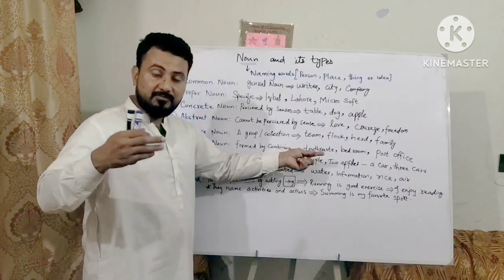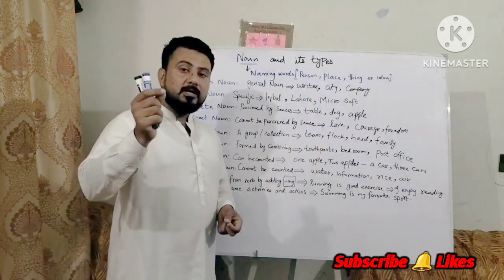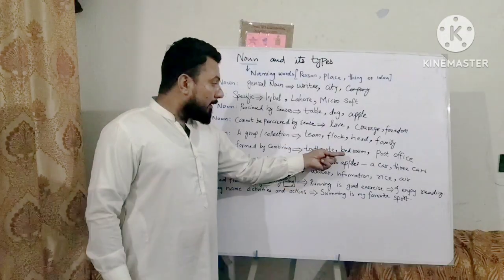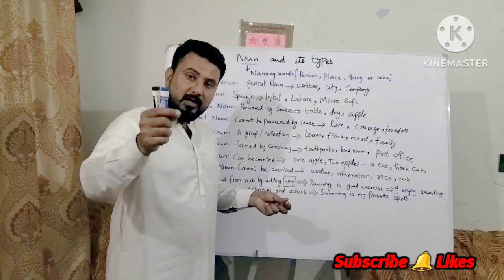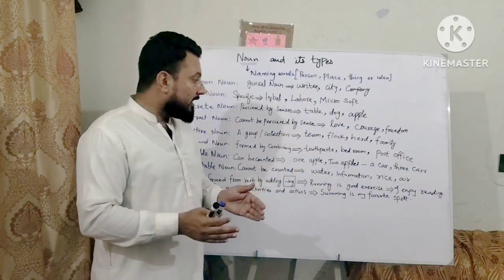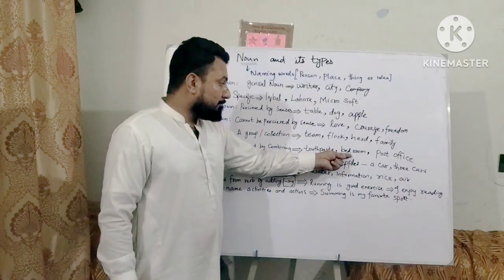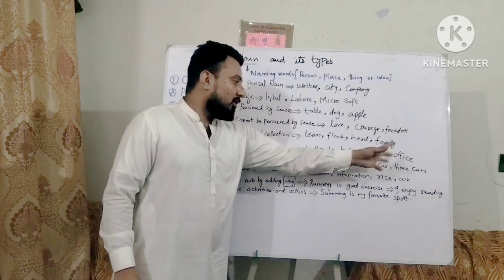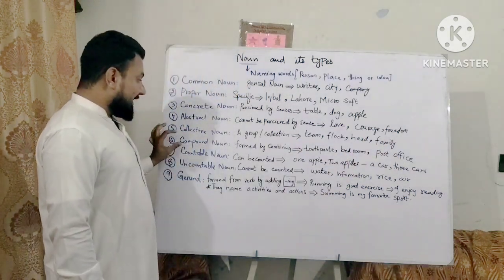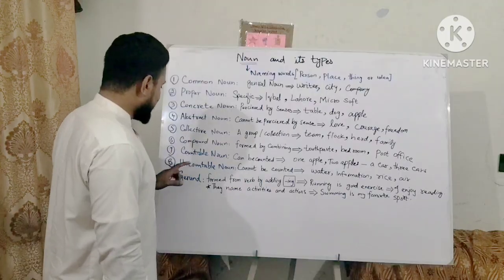Bed is a different entity and room is a different entity. Room is the name of a place, bed is the name of a thing. When we join them, it becomes bedroom. Post office. We can say that compound nouns are formed by combining nouns.